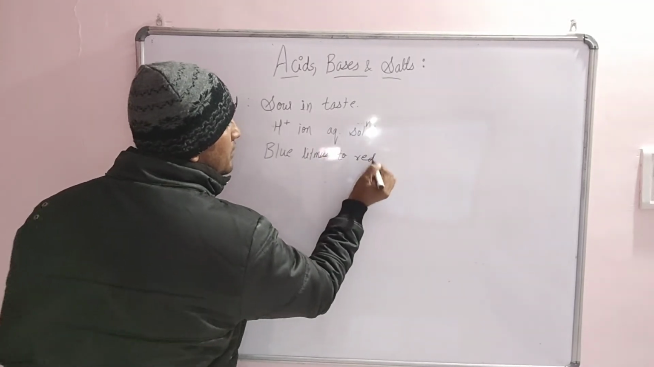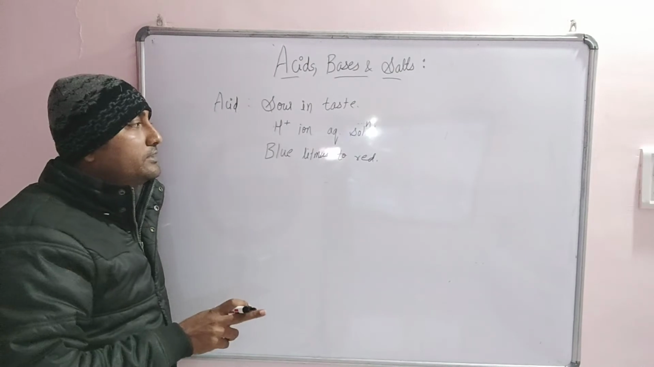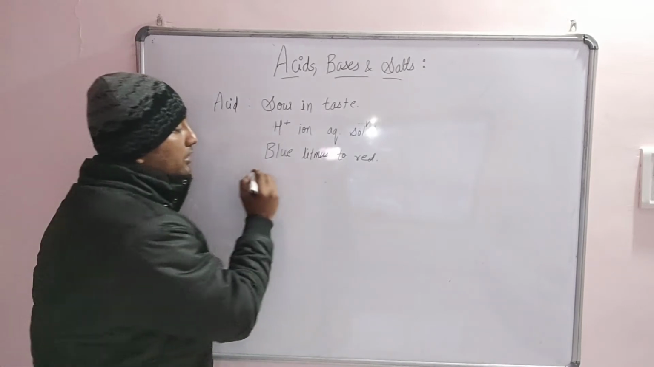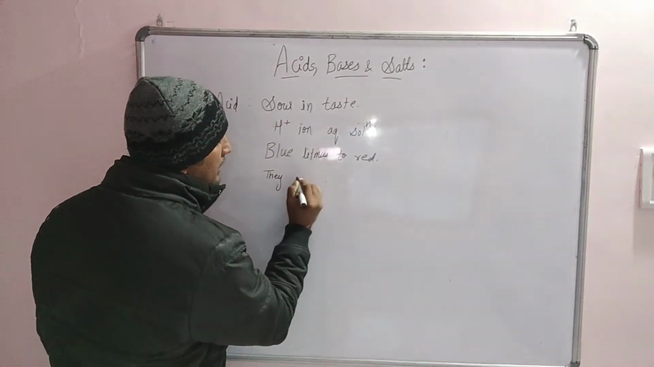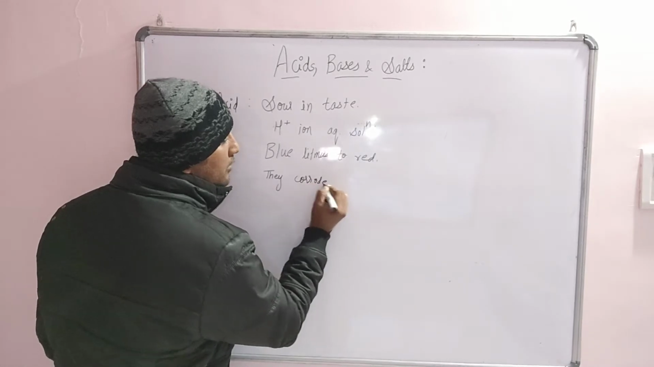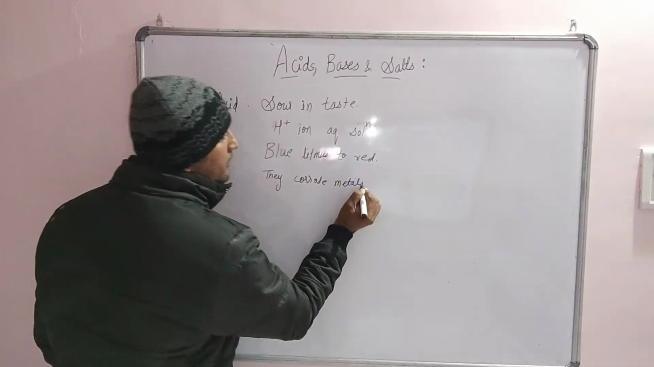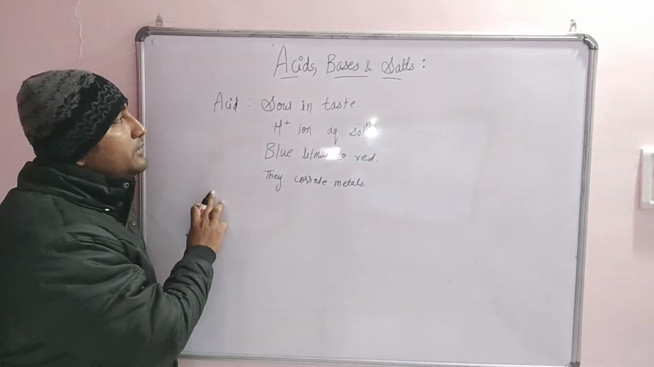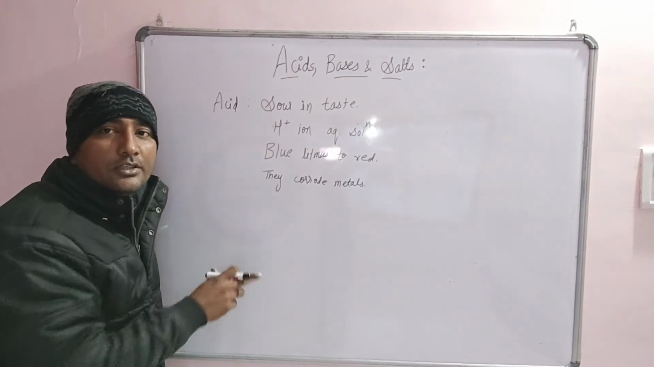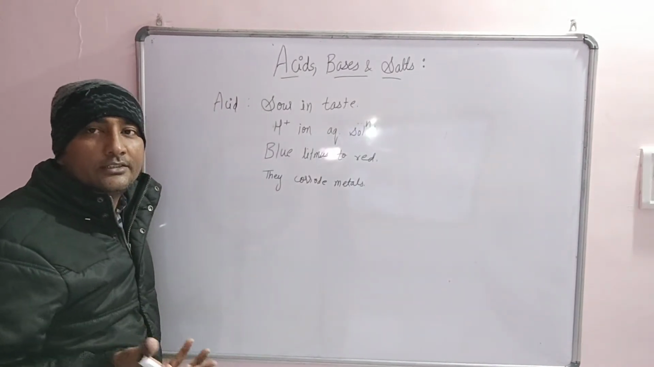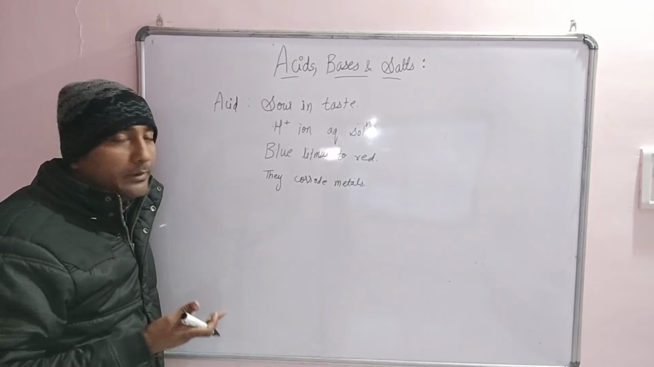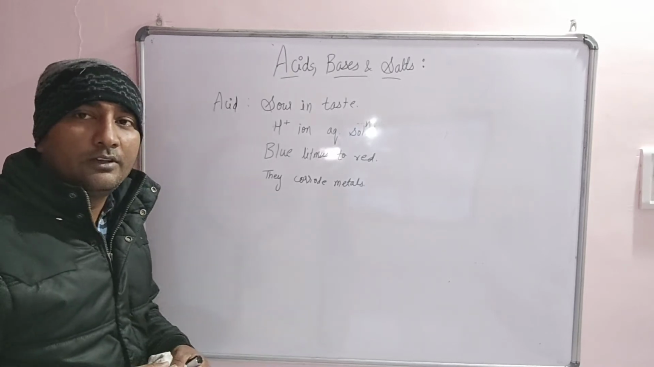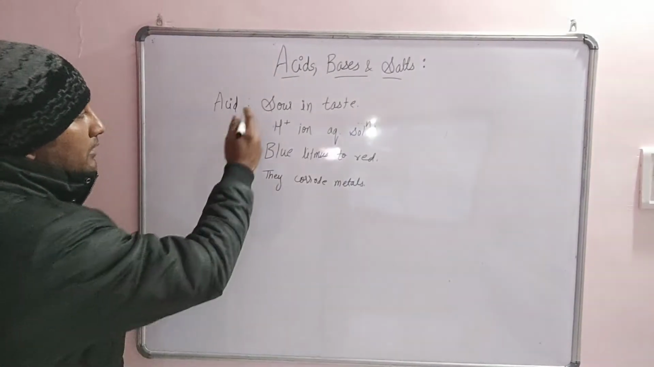So acids are the substances which are sour in taste, they dissociate into H+ ions in aqueous solution, they turn blue litmus to red, and they also corrode metals. This is the definition of acid which we follow today. There are many limitations of these definitions, as we are not able to discuss CO2, Lewis acids, and SO2. There is no mention of these here, but we will discuss them later in the newer theories.